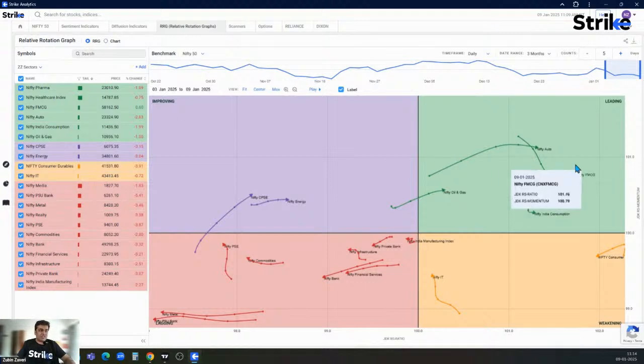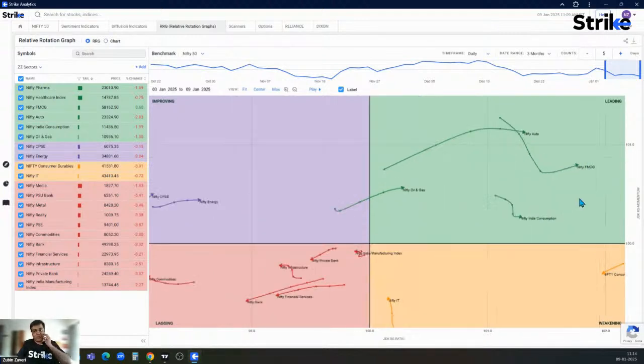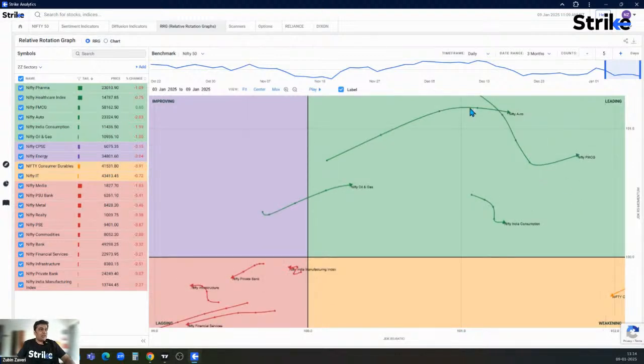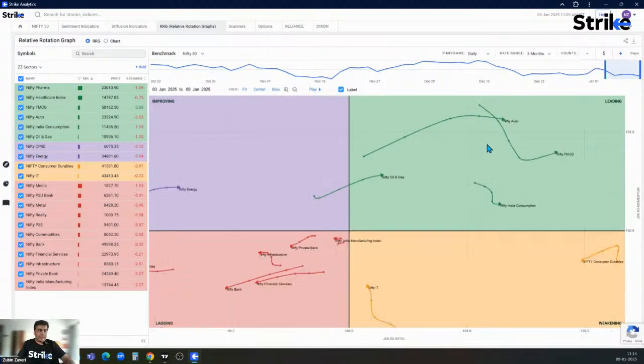And why did FMCG momentum pick up? Maybe this FMCG is a defensive counter when the overall market is looking bearish. These defensive counters are the ones to perform, right? And the auto index over here is slightly losing momentum, but it's still outperforming the benchmark Nifty 50.